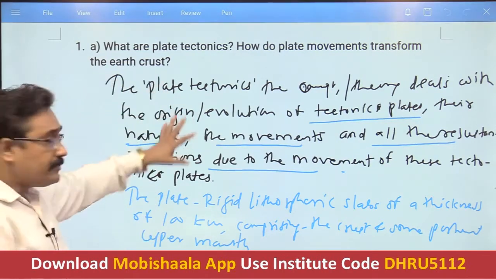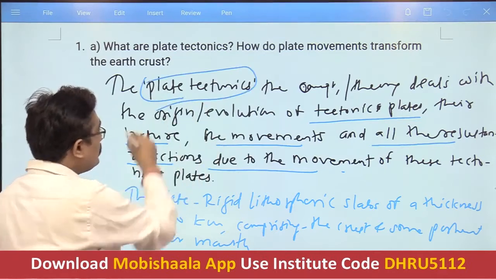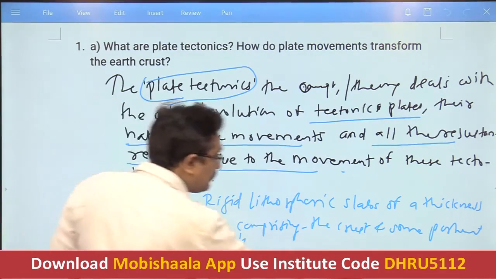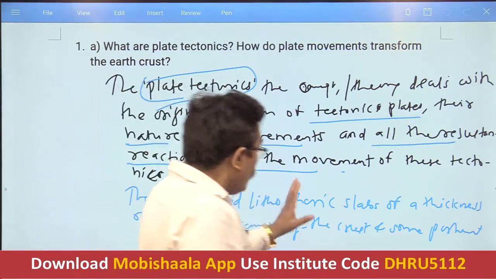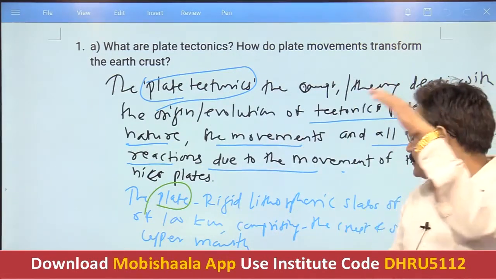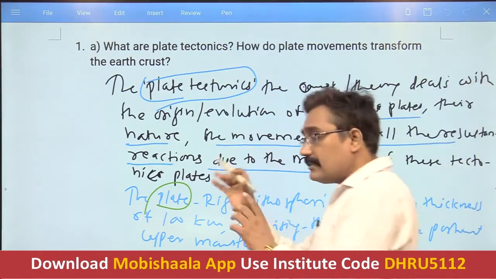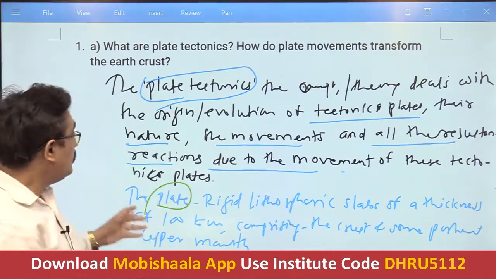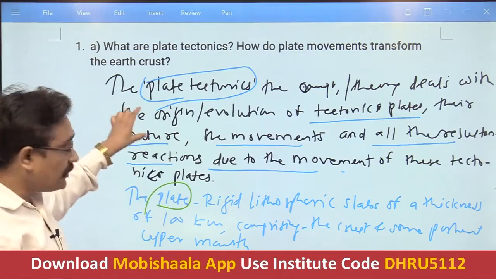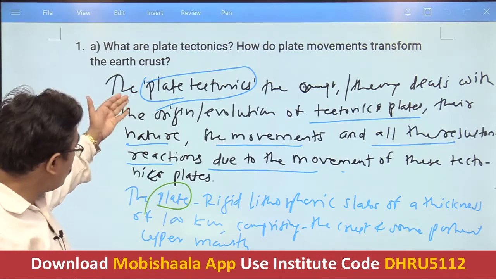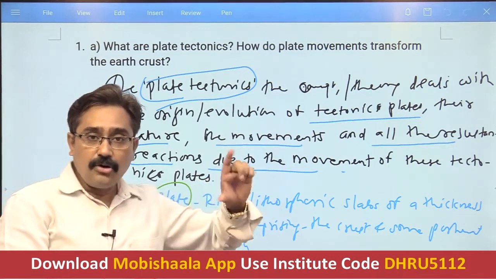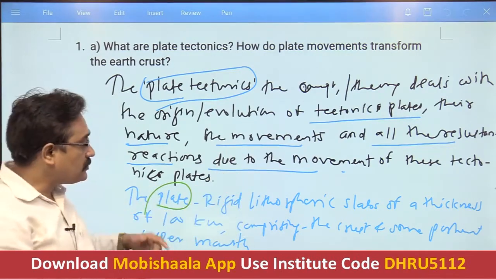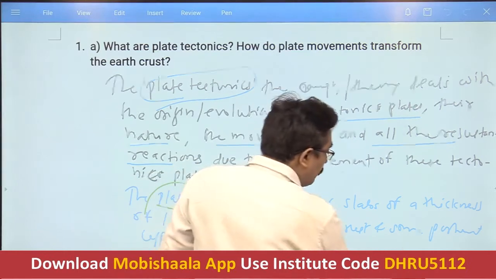So now what have we defined? We have defined what is plate tectonics. Now we have come to the plate. What is a plate? We have written that these are the rigid lithospheric slabs of a thickness of about 100 kilometers, comprising the crust and some portion of the upper mantle. So we have given just introductory lines regarding the theory. Now we have defined plate tectonics and plate, as a form of introduction, so the examiner will come to know what exactly it is.